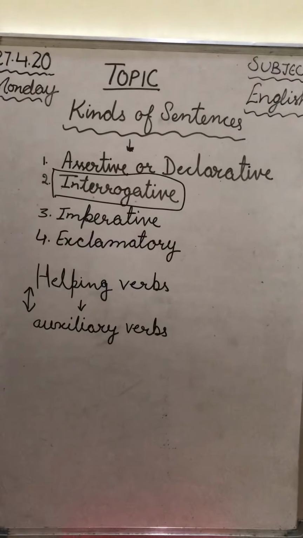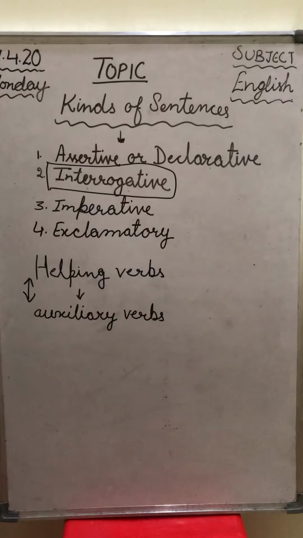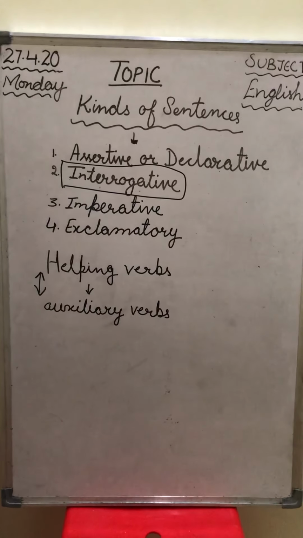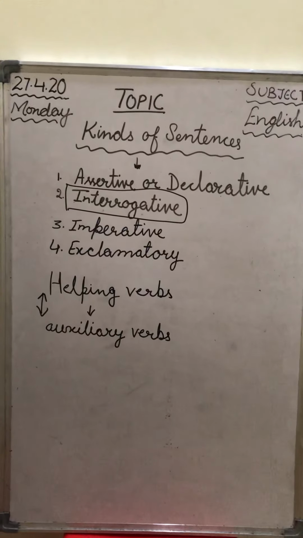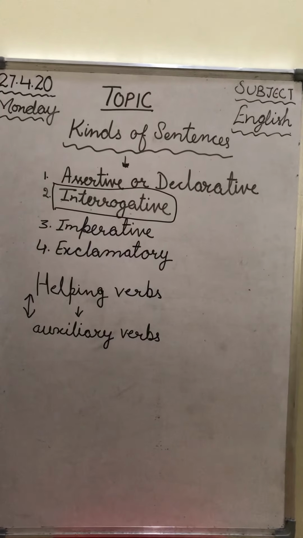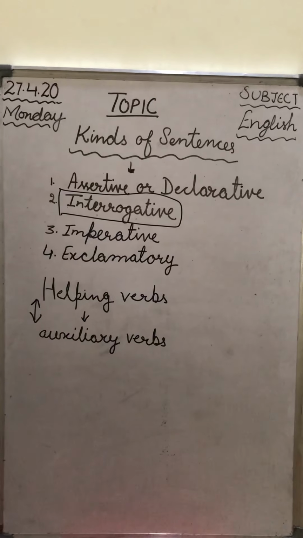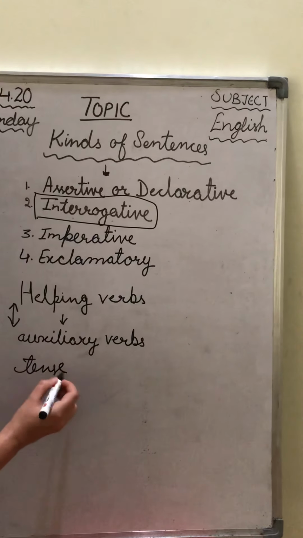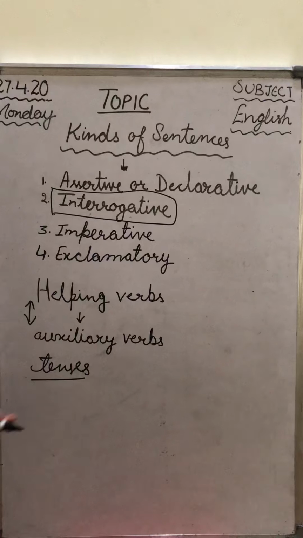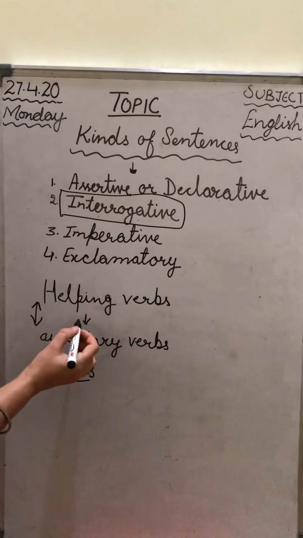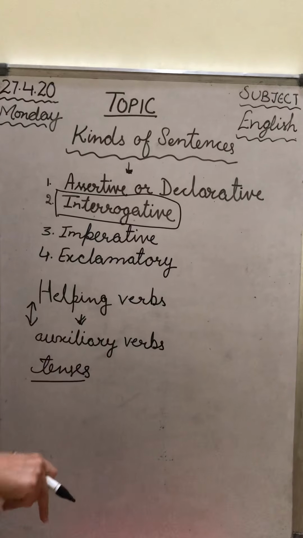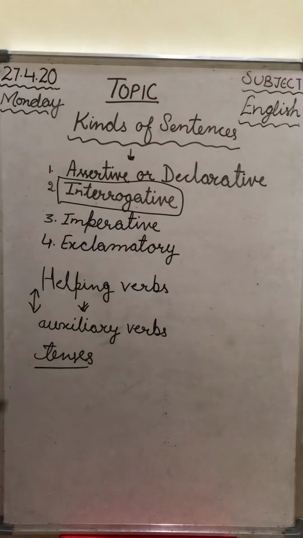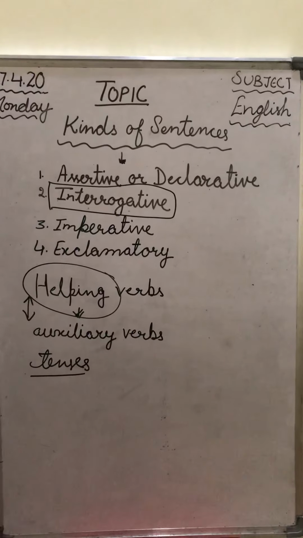Helping verbs are those verbs which help us to know whether the main verb or action, main verbs which are known as action verbs, happened in the past or is happening in the present or will happen in the future. Auxiliary verbs help us in forming tenses. What do they help us with? They help us in forming tenses. They tell us whether the sentence which we have spoken is happening right now, has happened yesterday, or will happen tomorrow. So these are helping verbs which help us to do this.